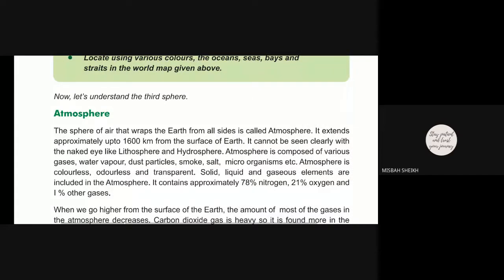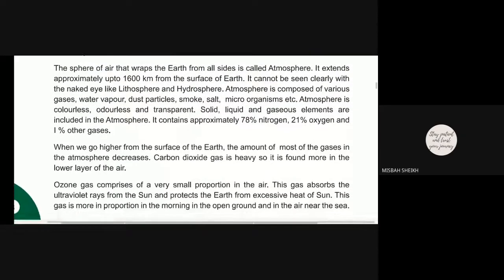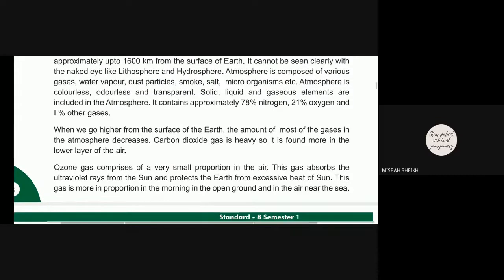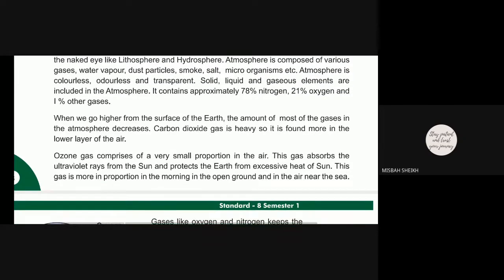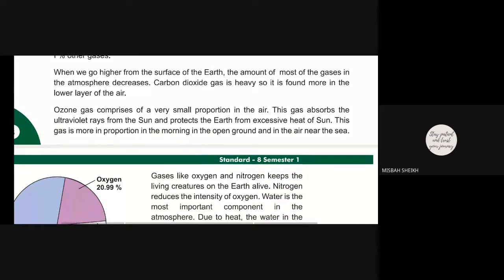Which different types of gaseous elements can we find? Solid, liquid, and gaseous elements. What percentage is nitrogen in the atmosphere? That is 78%, 21% oxygen and 1% other gases, got it? As we move to the lower layer, we see carbon dioxide in most proportion. Then ozone gas is in very small proportion, and it absorbs ultraviolet rays and protects the earth from the excessive heat.